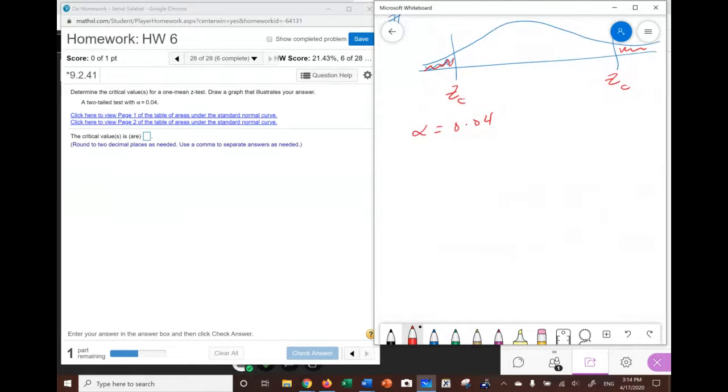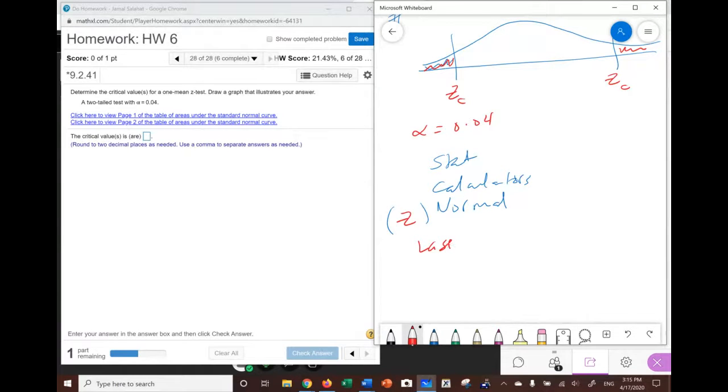Now to find the critical values, z critical, we're going to go to stat, calculators, and we're going to go to normal because we're talking about z. After that, we leave the mean and standard deviation alone.